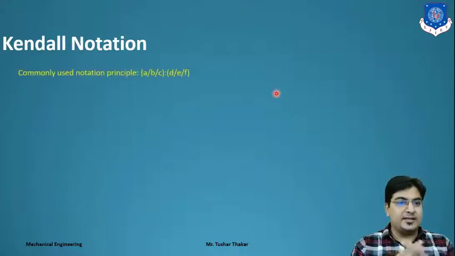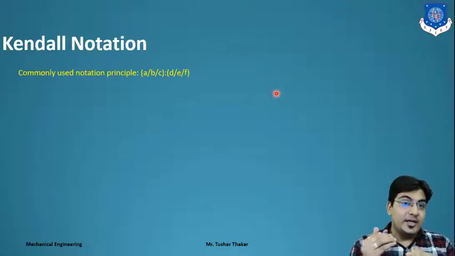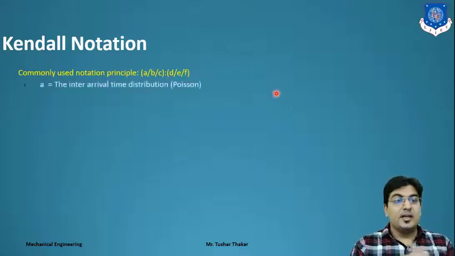In Kendall notation, the simple, commonly used notation is, in brackets, A by B by C, then D by E by F. So what is the meaning of A? What is the meaning of B? What is the meaning of C? What is the meaning of D? What is the meaning of E and F?